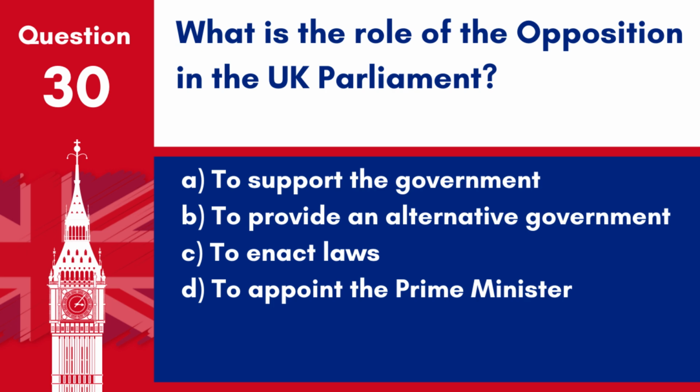Question 30. What is the role of the opposition in the UK Parliament? A. To support the government. B. To provide an alternative government. C. To enact laws. D. To appoint the Prime Minister. Answer: B. To provide an alternative government. The role of the opposition in the UK Parliament is to challenge the government and provide an alternative government.